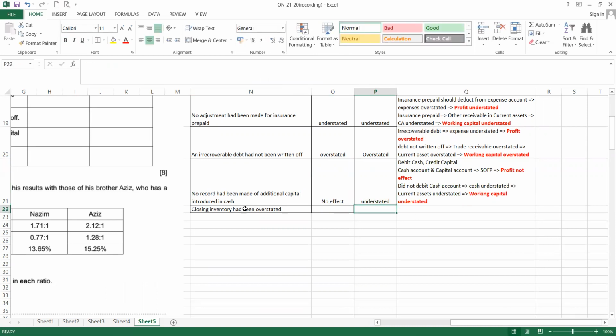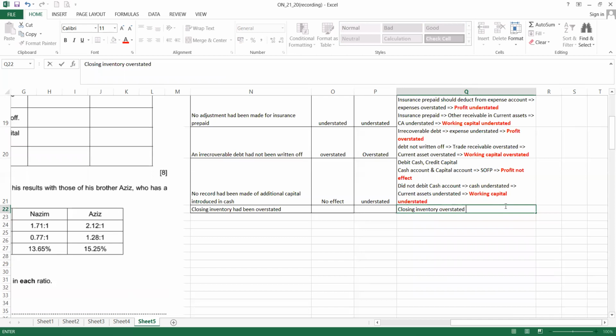Okay, next, closing inventory has been overstated. Closing inventory overstated, cost of sales understated. Cost of sales understated, gross profit overstated. Gross profit overstated, profit will be overstated. There's a link to the closing inventory.